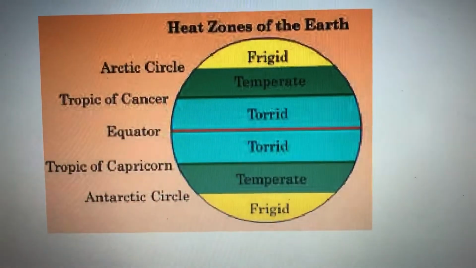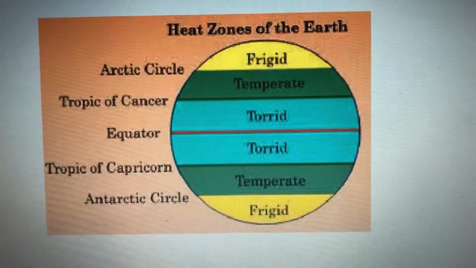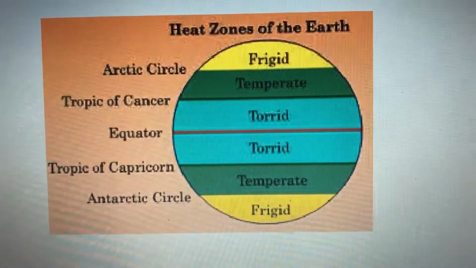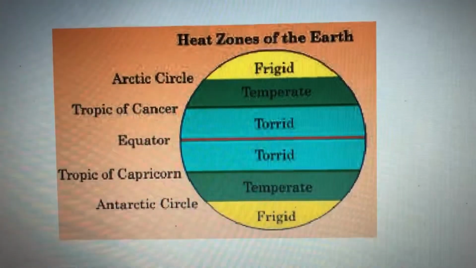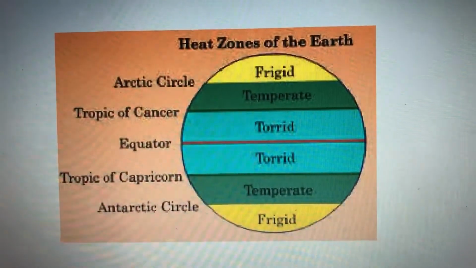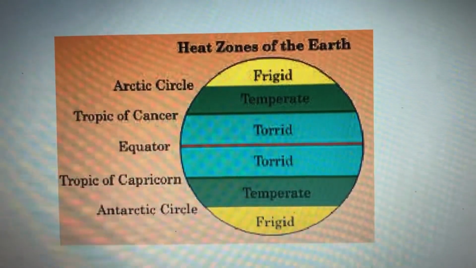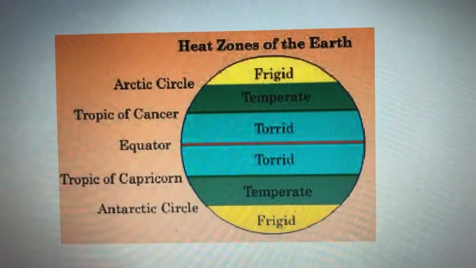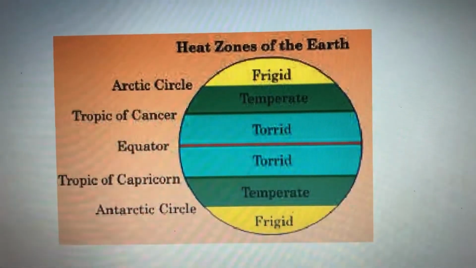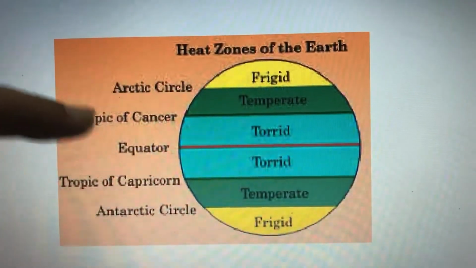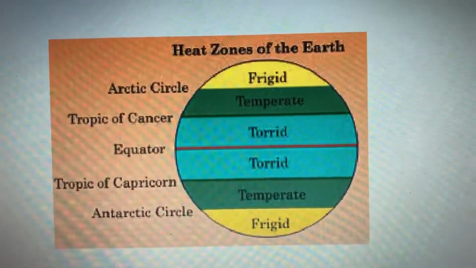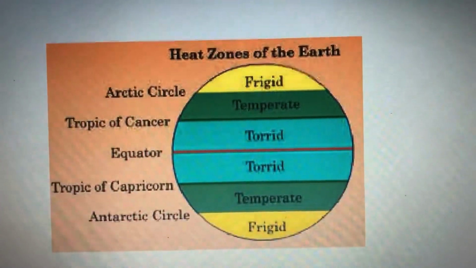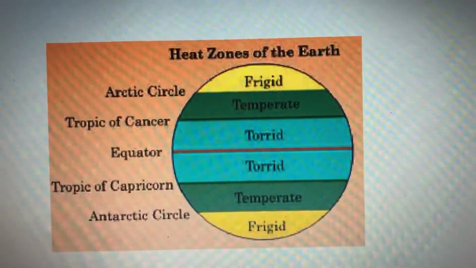With the help of this picture, we are going to understand the different types of zones. There are three types of zone on the earth: torrid zone, temperate zone and frigid zone. As you may see in the picture, it is given as torrid zone. It is also known as a heat zone, and second is a temperate zone, third is a frigid zone.